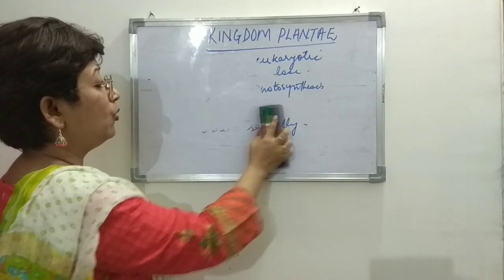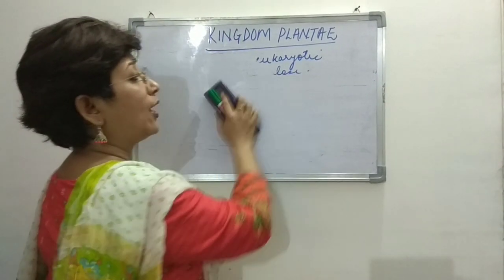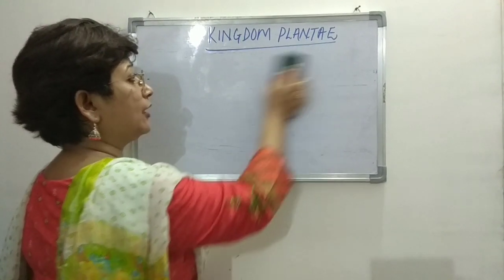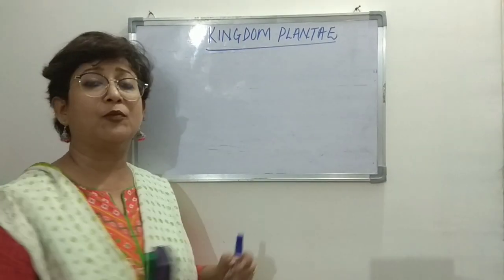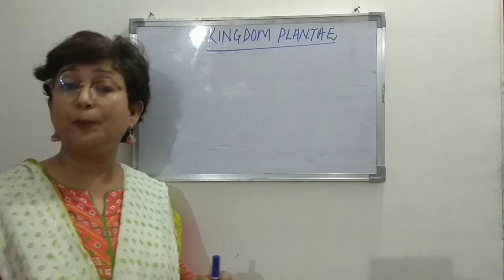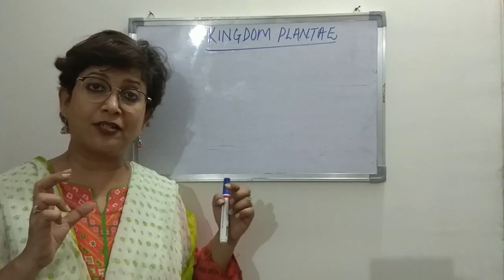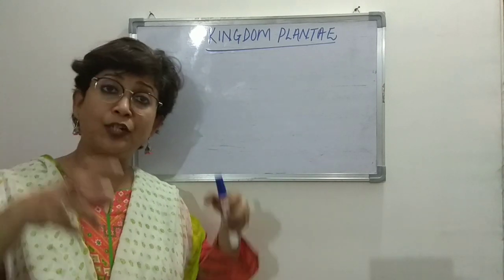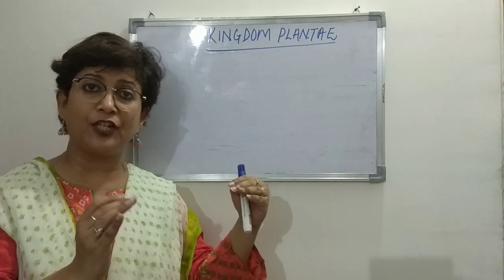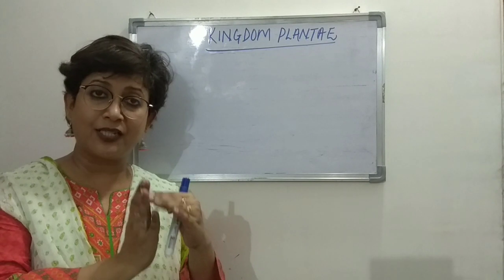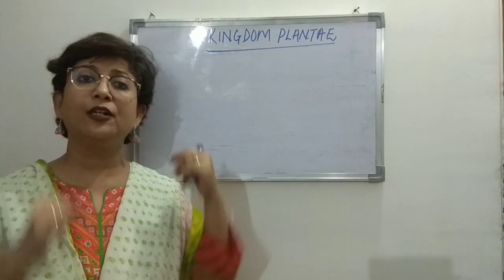When we studied the five kingdom system of classification, we discussed the basis of classification. That means the characteristics that are taken into consideration based on which a particular kingdom is divided into different groups.